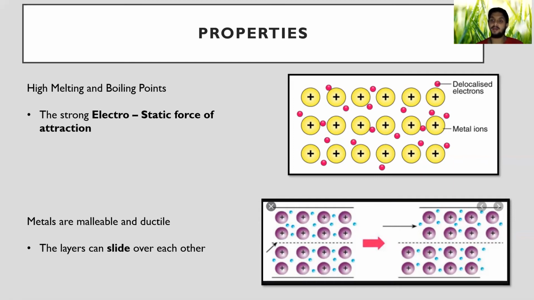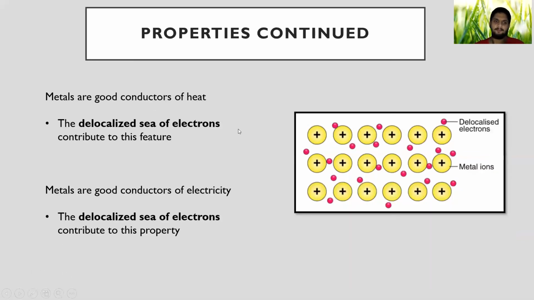And similarly for ductile. Ductile means you are able to draw them into wires. If you look at cable wires and overhead wires, they are all made out of metals. You don't see them made out of plastic or wood. They use metals, right? So in that scenario it's the same thing: these layers can slide over each other, and therefore they possess this incredible property of malleability and ductility.